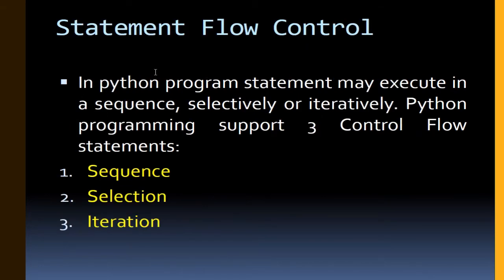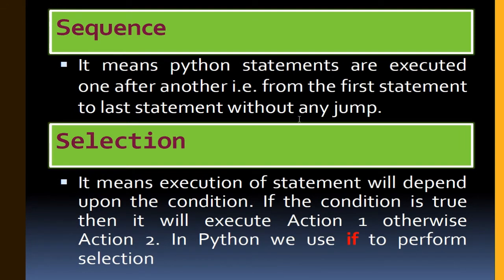There are statements of flow control. In Python, program statements may execute in a sequence, selectively, or iteratively. Iteratively means in a looping process. Python supports three control flow statements. First one is your sequence, second selection, and third one is your iteration. Sequence. Sequence means what? It means Python statements are executed one after another, that is, from the first statement to the last statement without any jump. Means in a sequence it will execute all the statements.